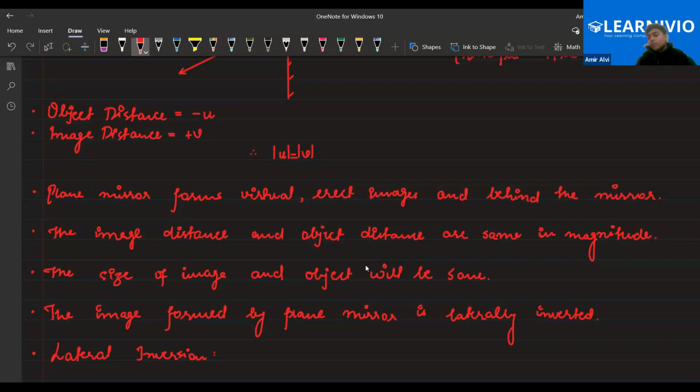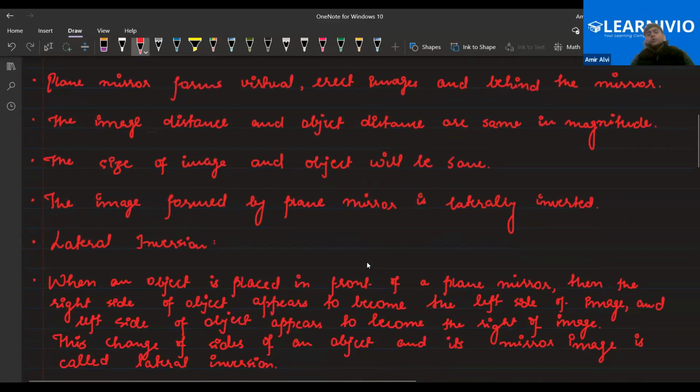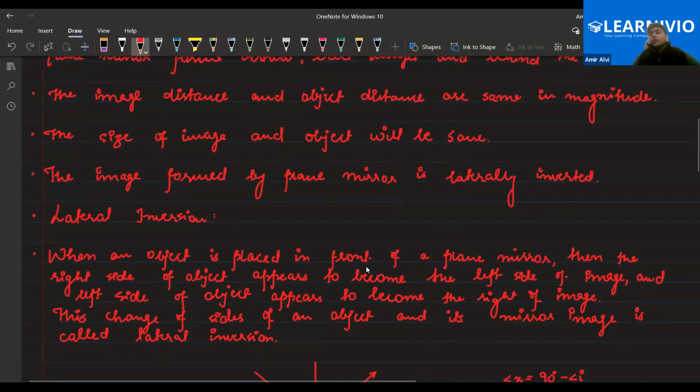So the answers given by Harshit and Alvina are both right. The right appears to be left and the left appears to be right in the plane mirror. That phenomenon is called lateral inversion, and the images formed by lateral inversion are laterally inverted images. So when an object is placed in front of a mirror, the right side of the object appears to become the left side of the image, and the left side of the object appears to become the right side of the image. Such images are called laterally inverted images.